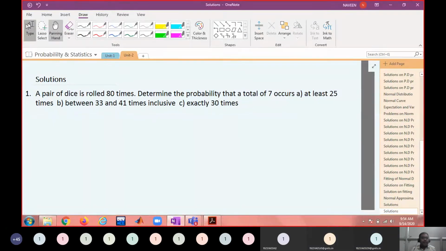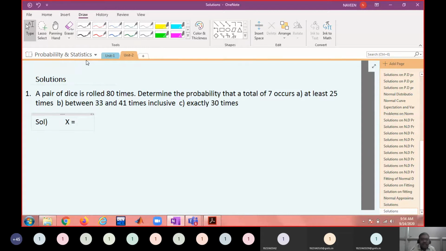Yes, sir. Now, if you observe, nothing is mentioned about the random variable or the kind of distribution to be applied. The question may be like this in exams. You just have to understand the situation and apply the related distribution. Always start your solution by defining the random variable correctly. If you don't define the random variable correctly, everything that follows is going to be wrong.